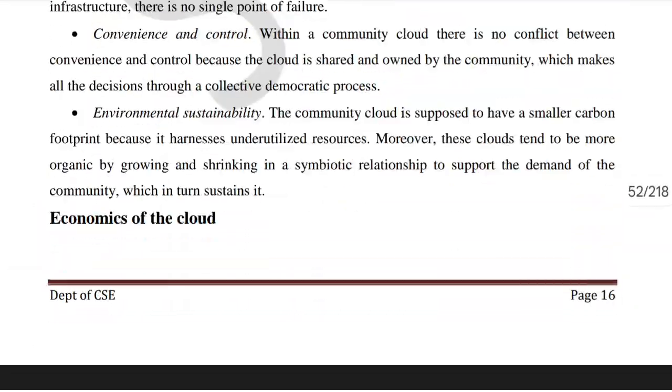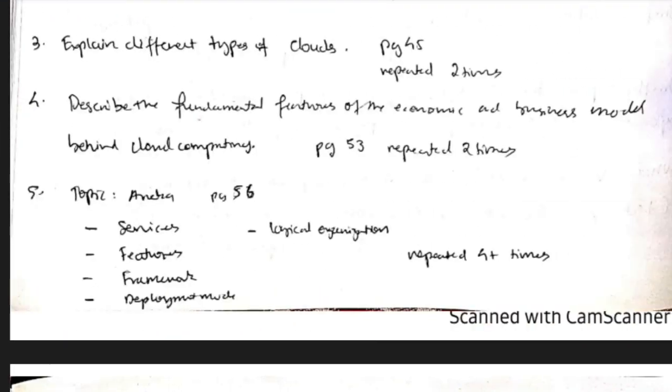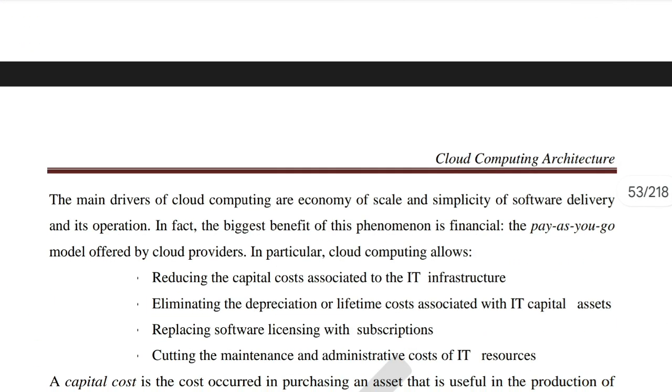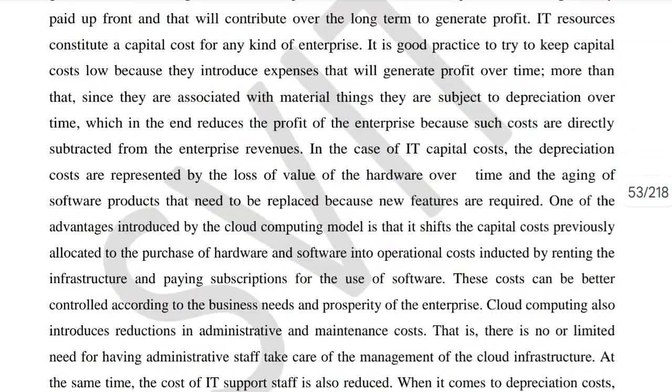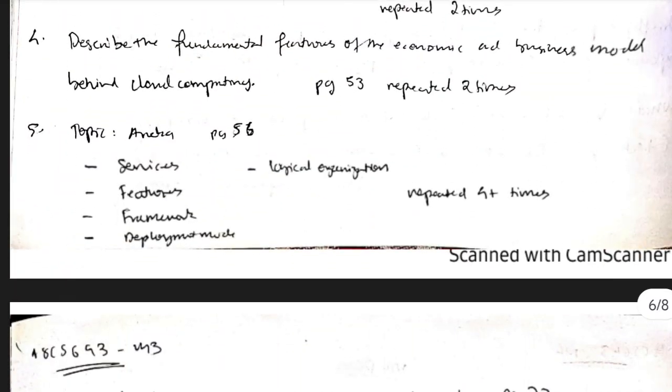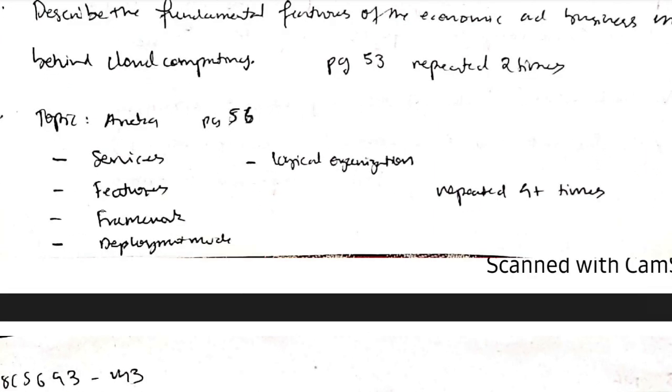The next question is the economics of the cloud: what is the benefit of having the cloud in your business and the business models associated with that. It's present on page number 53, so you can go through it to get more information regarding how profit will be earned by using the cloud technology. And the last topic is Aneka, and it starts from page 56.